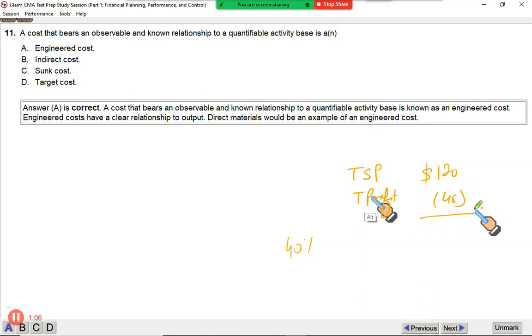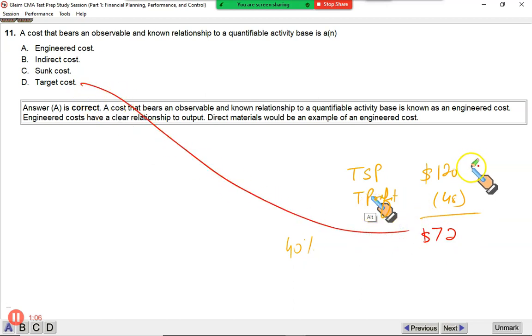So what you're left with, the difference between the target selling price and the target profit, is called the target cost. 120 less 48, it's 72. So this $72 is what you call the target cost. If you want to sell an item at 120 and if you want to make a profit of 48, then you must produce the item at $72. This is the target cost you must achieve.